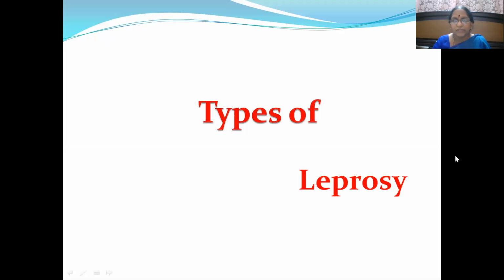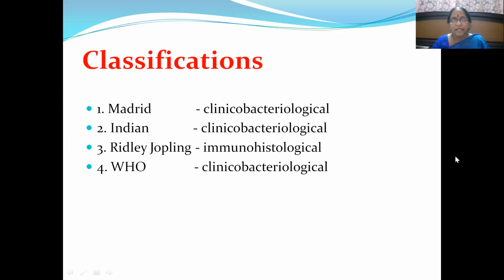Then coming to the types of leprosy. Leprosy is classified under various categories. There are various classifications: the Madrid classification, Indian classification, Ridley-Jopling classification, and World Health Organization classification.